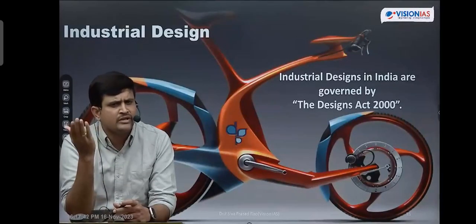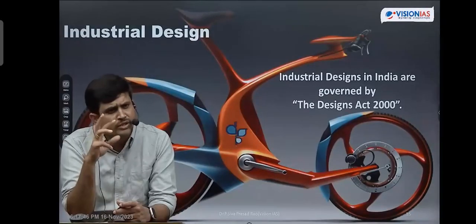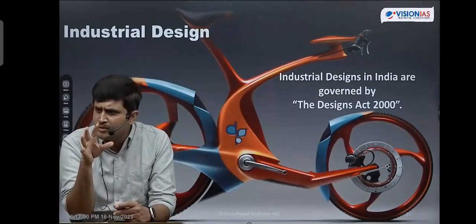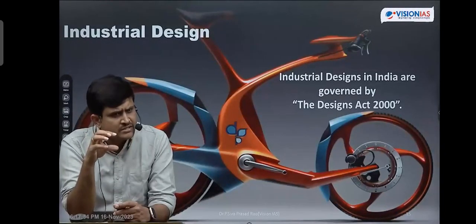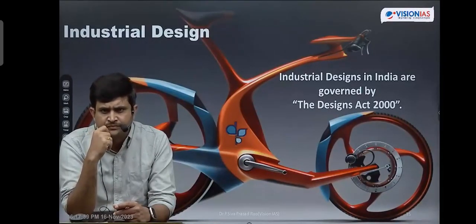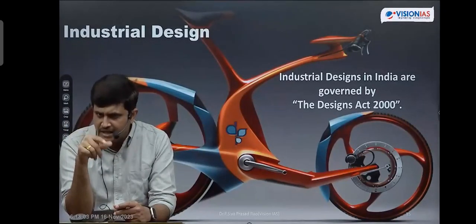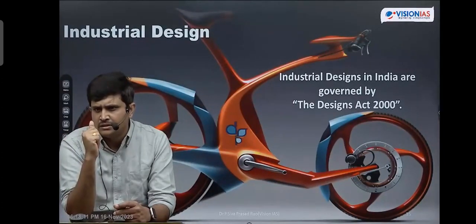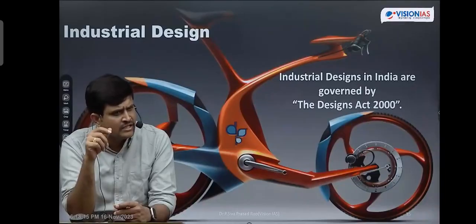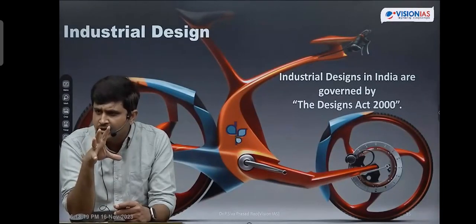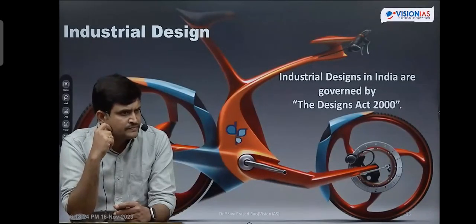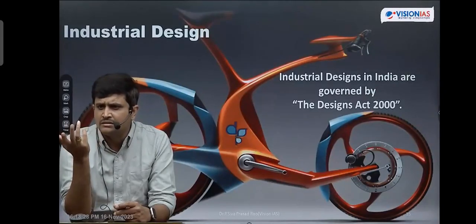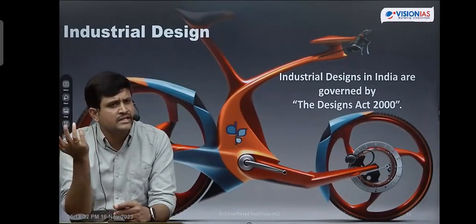For what type of products are industrial designs given? I told you that two-dimensional and three-dimensional products are there. Color patterns of a particular product can be protected here. The original shape and surface of the product can be protected here, along with structural design and color combinations, either in a two-dimensional or three-dimensional manner. Jewelry and ornaments too: the shape and design of the ornaments can be protected through industrial designs. Any manufactured product, a car, a mobile phone, or any other industrial design, can be protected as a part of this.